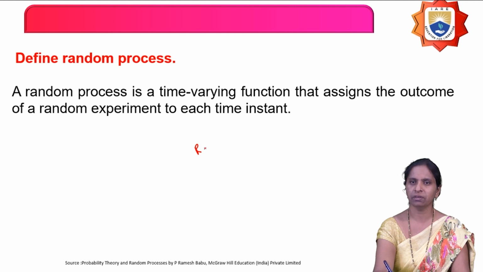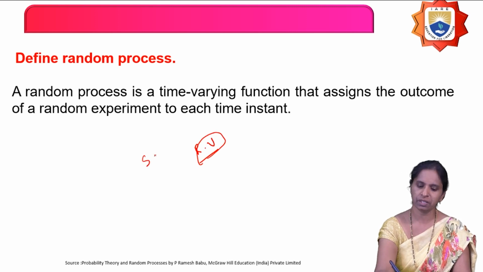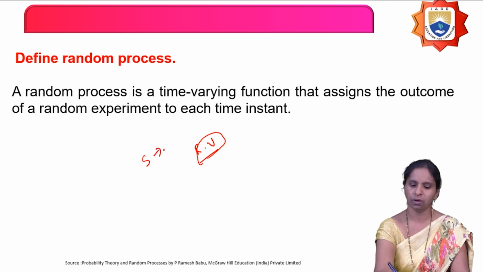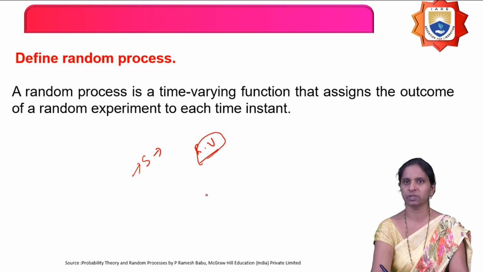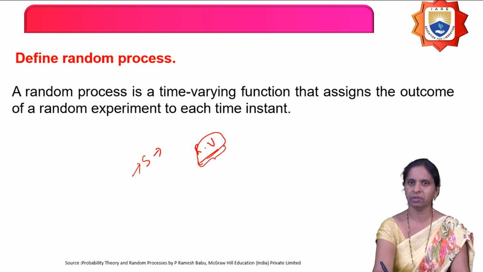What is a random variable? First we'll see the definition. What is a random variable, and what is a sample space? The list of all the possible outcomes when the experiment has been conducted is called the sample space.